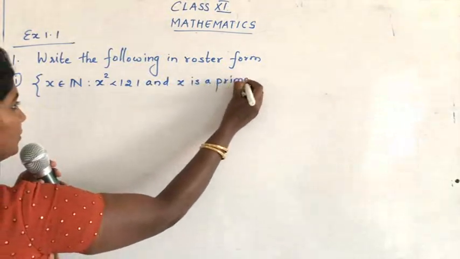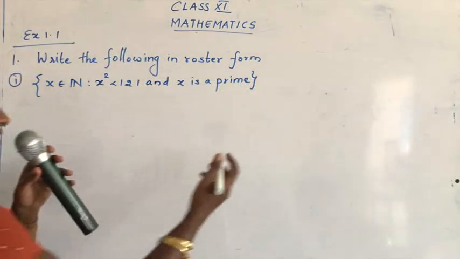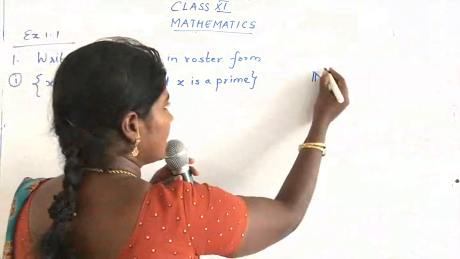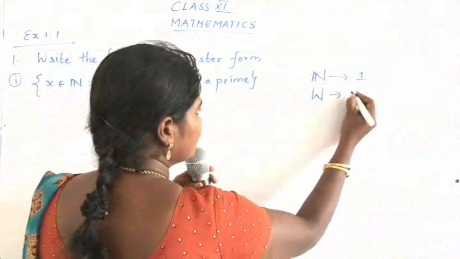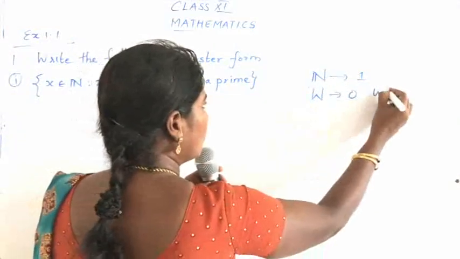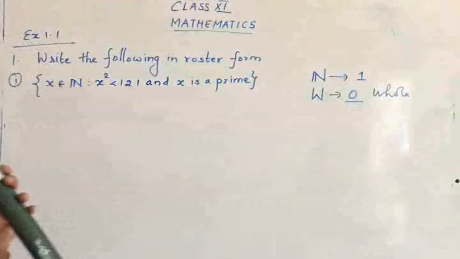So here we are going to see 3 things. So 3 details are given. That is, first of all, x belongs to natural number. So we have studied already, natural number starts from 1. Whole number starts from 0. Whole means it starts from 0, and natural number starts from 1.